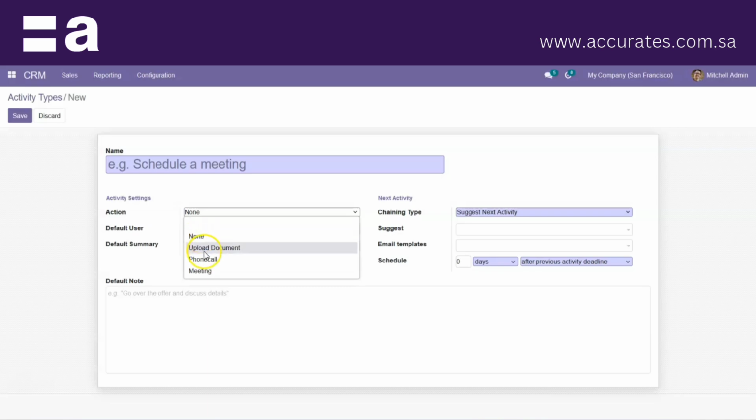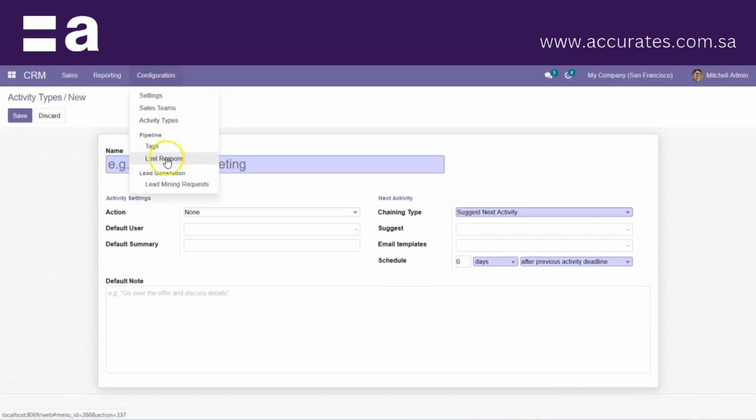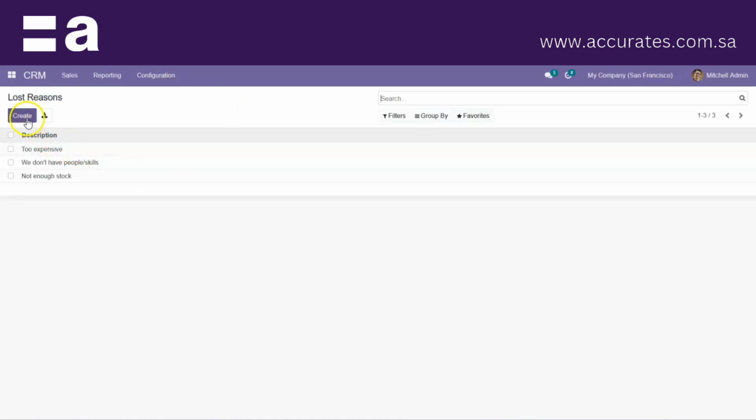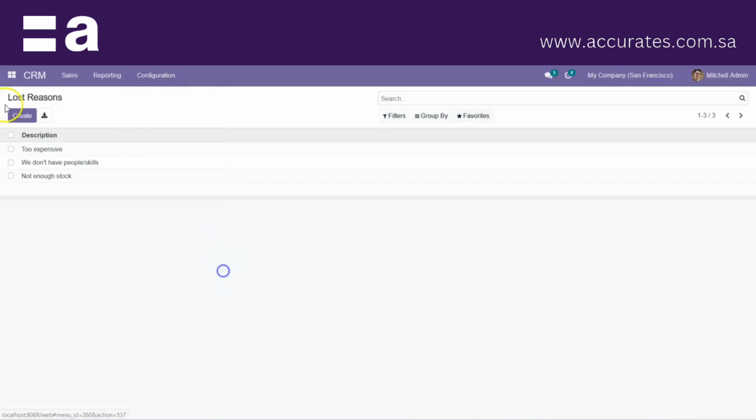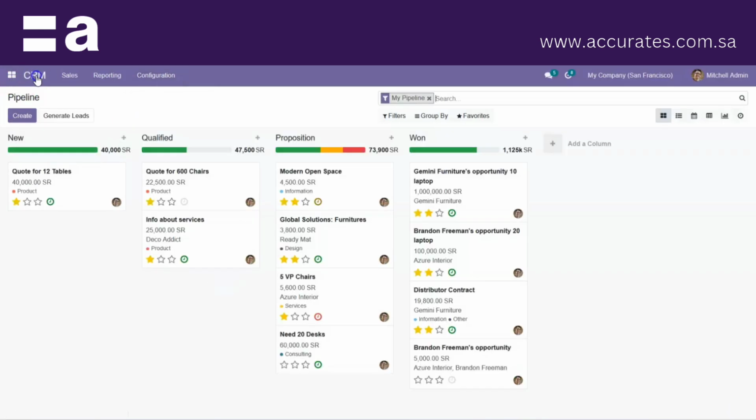Upload document, phone call, meeting, and default user can also be given over here, along with the schedule date, how many days after the previous activity deadline. Here you can give the schedule days and the template. Here we have lost reasons, where you can add some more reasons for a lost opportunity. And these are the basic things in the CRM module which are available in Odoo. Thank you so much.